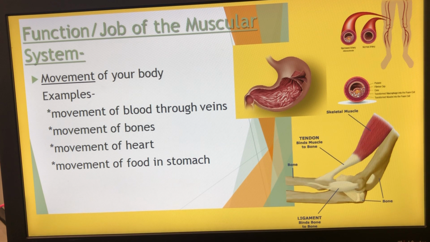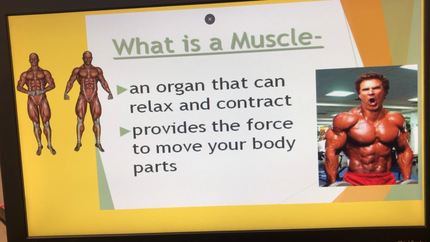Some examples of movement that the muscular system is responsible for are movement of blood through veins, movement of your bones, movement of your heart, and movement of food in the stomach. So what is a muscle? A muscle is an organ that can relax and contract. A muscle provides the force to move your body parts.